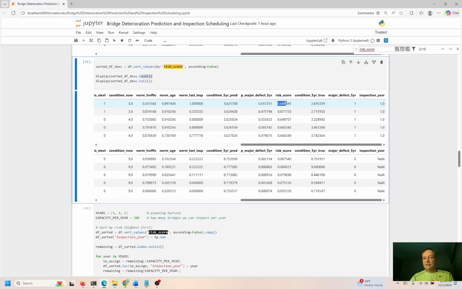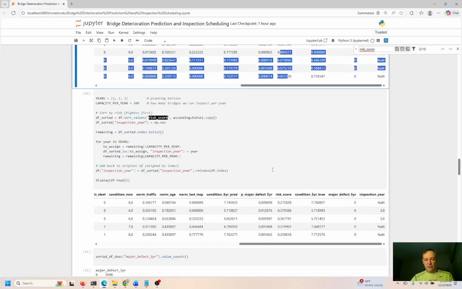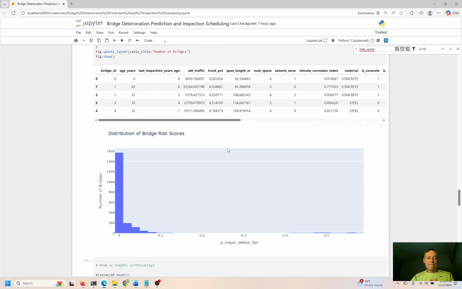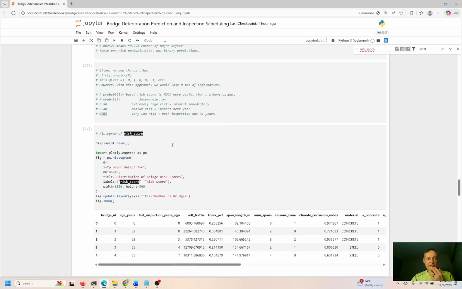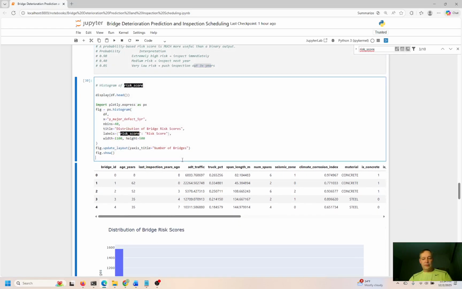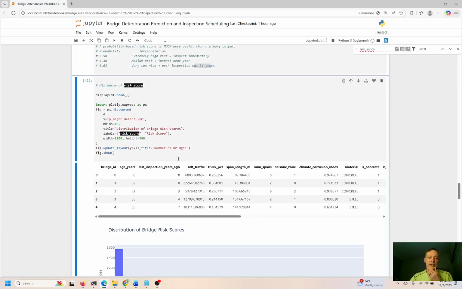0.9 immediate, 0.6 is pretty close. You're almost at 0.7. I would say if there's nothing in the pipeline, just go out and do it. Do the inspection. And most likely there is some kind of repair work or restoration needed for these top 5. These down here are low risk. Sometime in the next, what was the rule here? Sometime in the next 3+ years, those can be looked at, right? So let me refresh this. We're getting close to the end, so hang in there, guys.